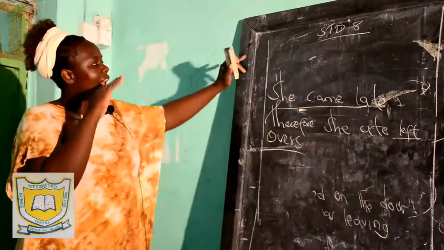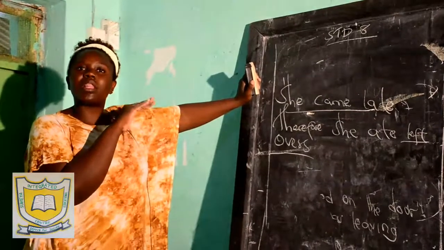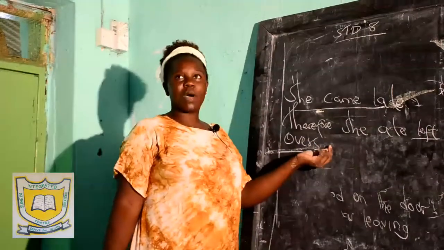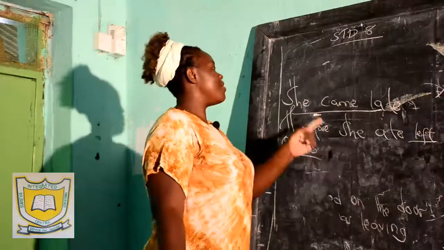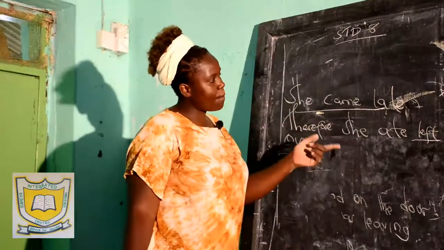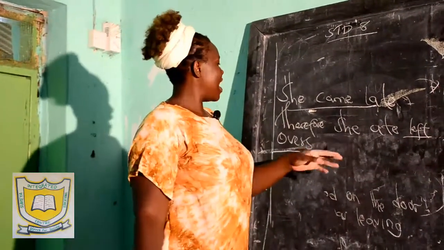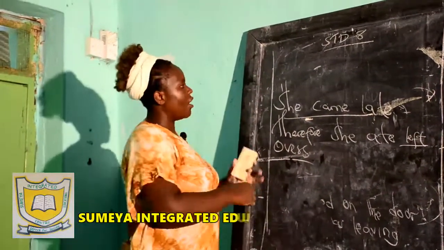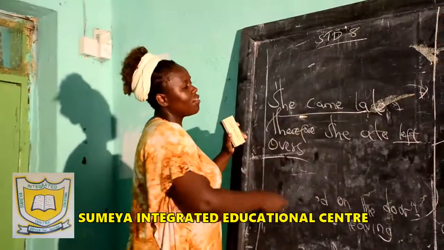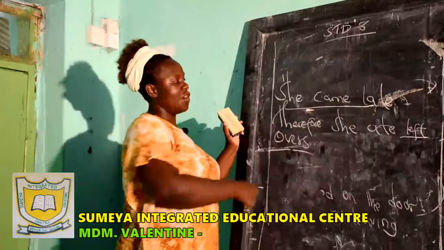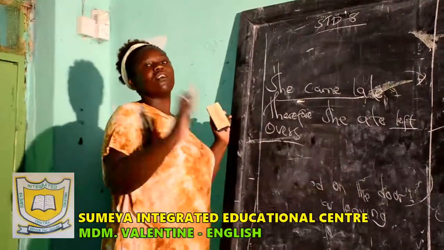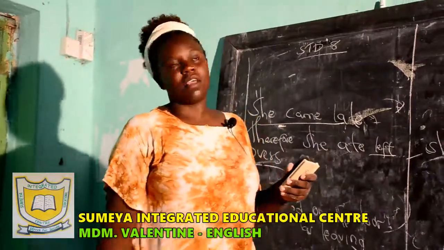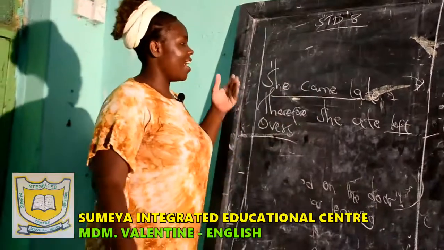But what if I have to use this sentence to come up with a conjunction of reason? Then I'm going to begin from the second part, the outcome before the action. This is what we do. She ate leftovers. Why did she eat leftovers? Because she came late. Now, if it is a conjunction of reason, you start with the outcome, and then you have the action. Conjunctions of result, you have the action, and then you have the outcome. I don't know if you are getting it. She came late, therefore she ate